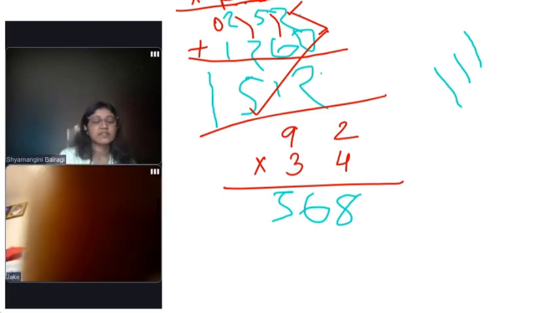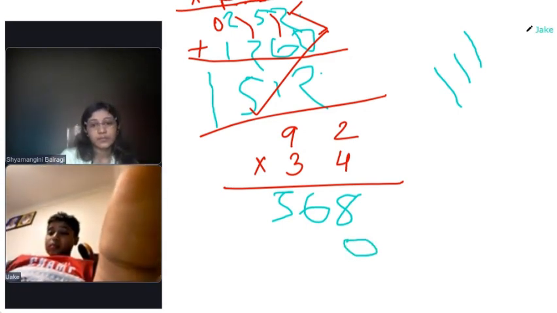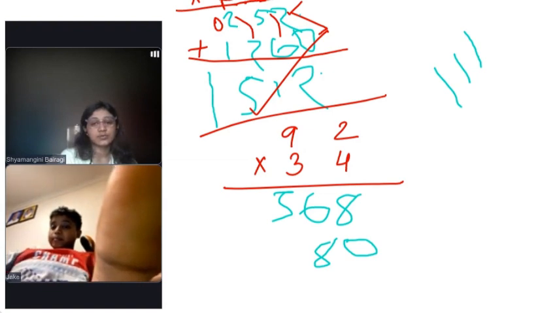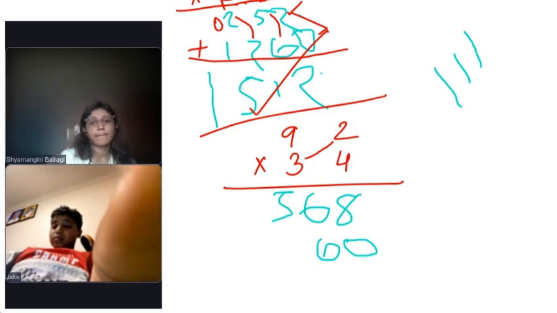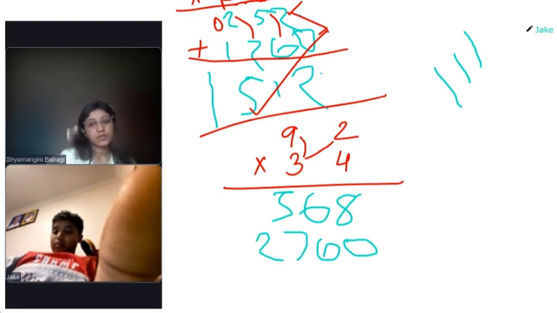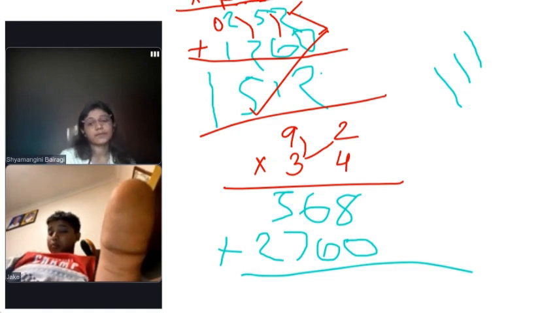Yes. Give enough space between the digits. Yes. 3 times 2. Yes. Now 3 times 9, 27. Yes. Do it.